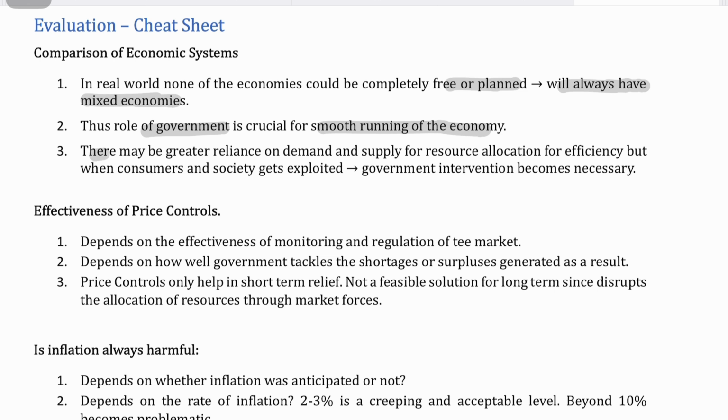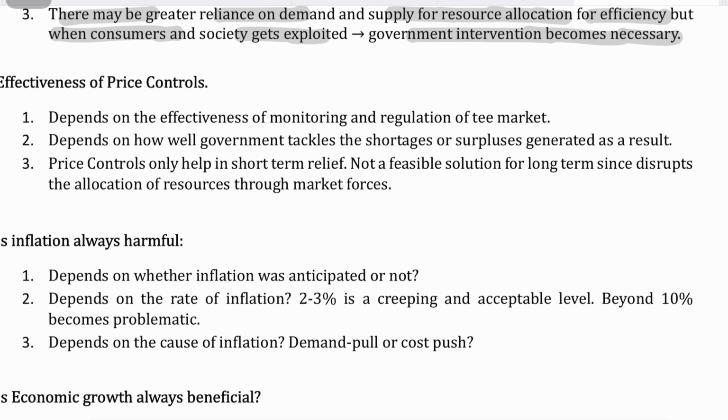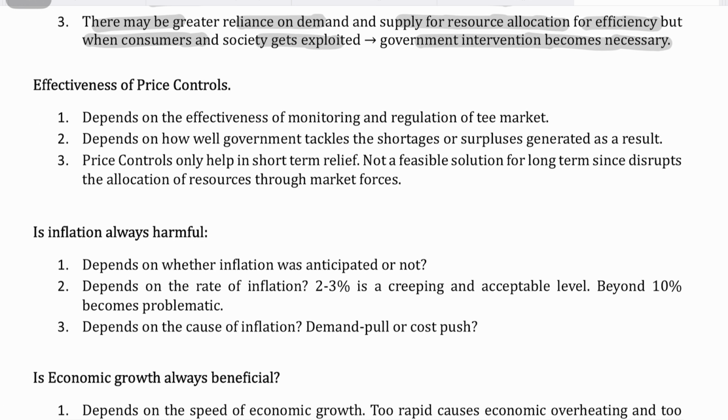Also, you could write that there may be great resilience in demand and supply for resource efficiency, but when consumers and society get exploited, government intervention becomes necessary. So yes, fine, there is resilience as far as demand and supply is concerned for resource allocation. We do have maximum consumer and producer surpluses, but there we assume that there are no externalities and no market failure. But in reality, society does get exploited because of market failure, and hence that necessitates government intervention. If the question asks you about how effective price controls could be, the evaluation points could include that it depends on the effectiveness of the monitoring and the regulation of the free market.